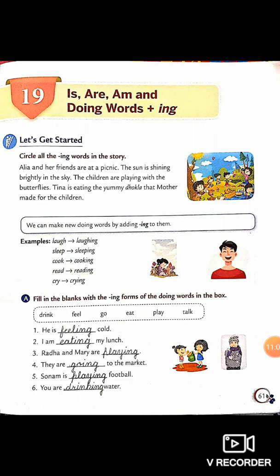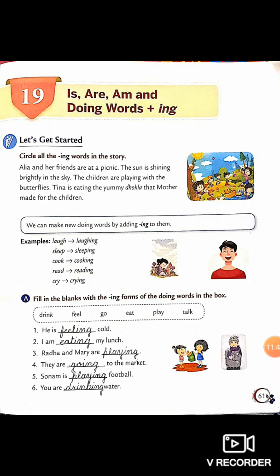Same way you have to do rest of the sentences. Now see next part. It is on page 61. Part A is fill in the blanks with the ing forms of the doing words in the box. In the box, words are given: drink, feel, go, eat, play, talk. He is dash cold. So here feel will come, and as ing is written, you have to add ing in that word. So it will become feeling. Okay. He is feeling cold. It will become continuous word.